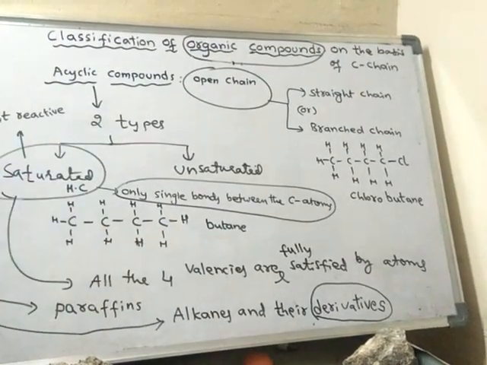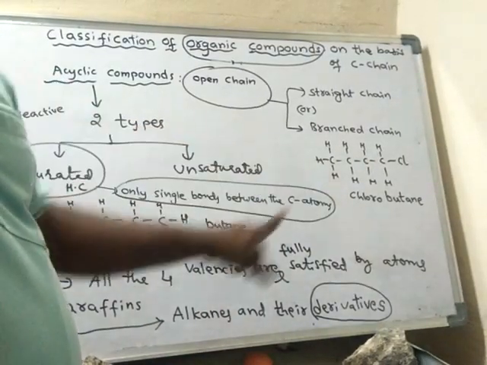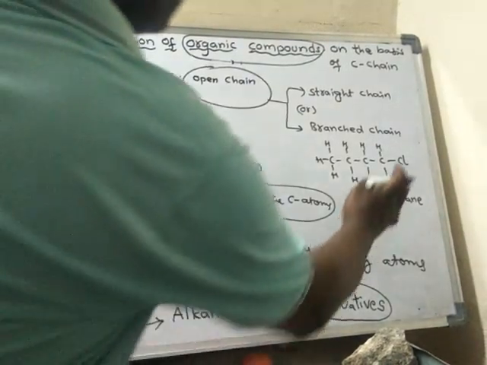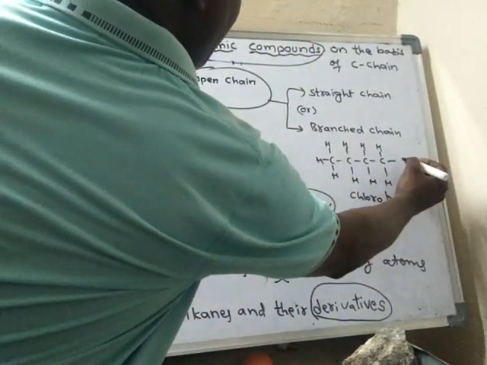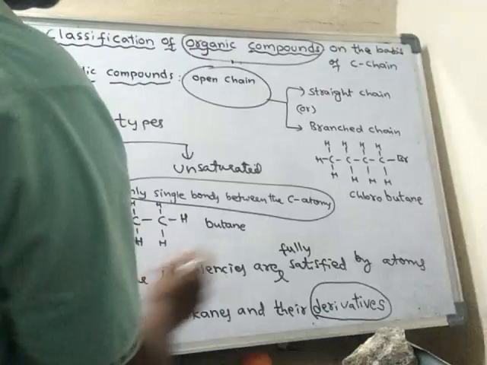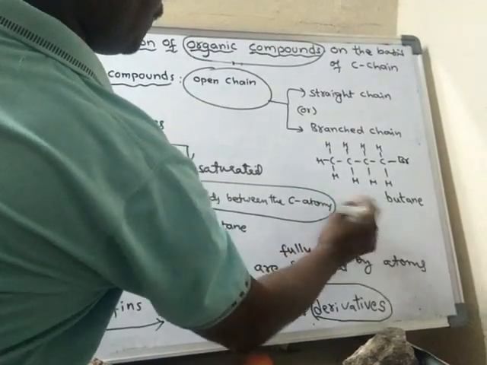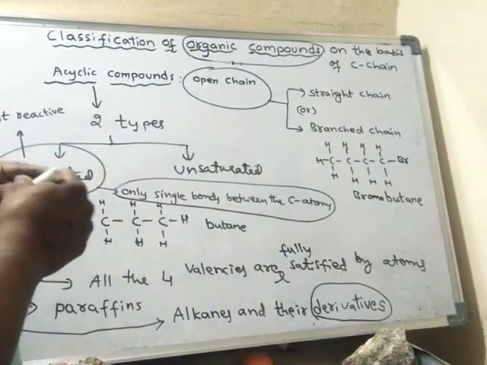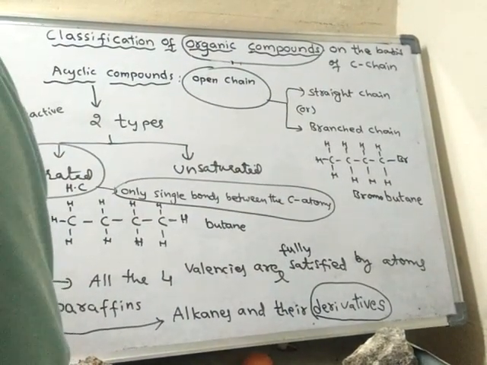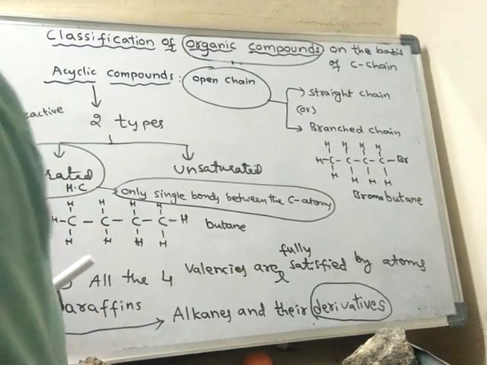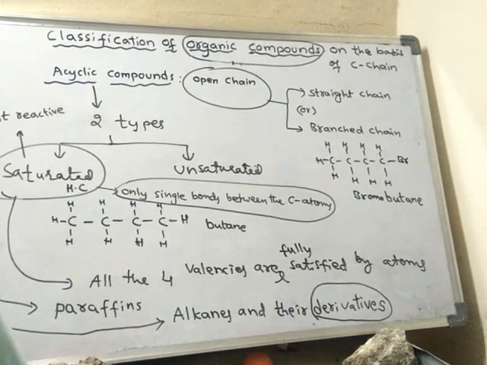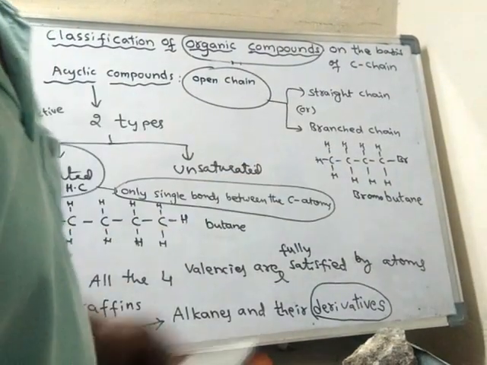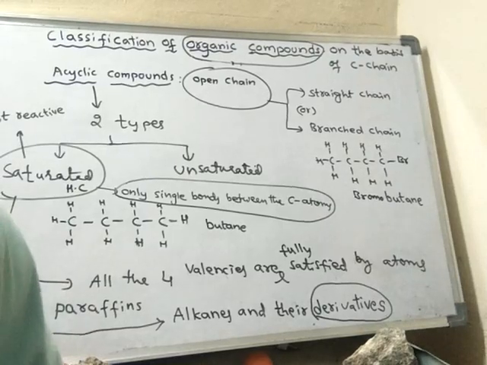Butane. So this is a derivative of butane, called chlorobutane. Suppose instead of chlorine I write bromine, now it is called bromobutane. If any hydrogen is replaced by some other atom, the compound is said to be a derivative.